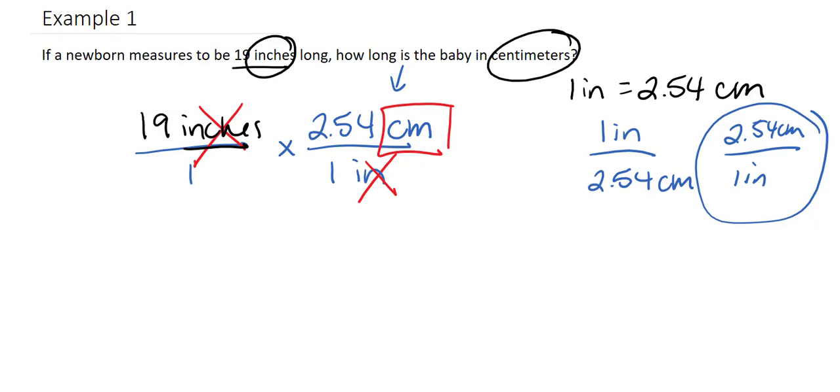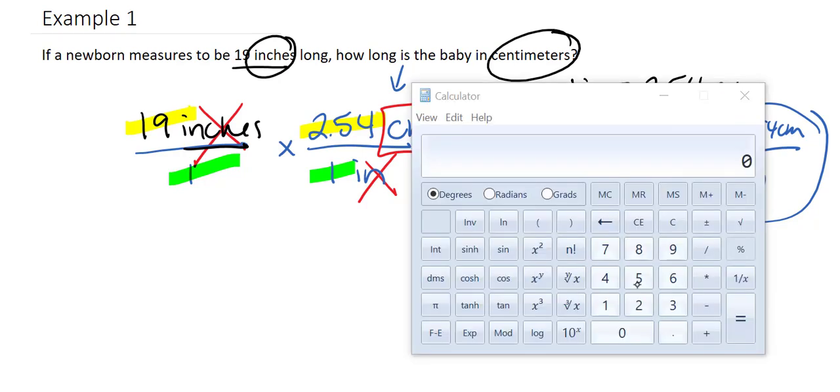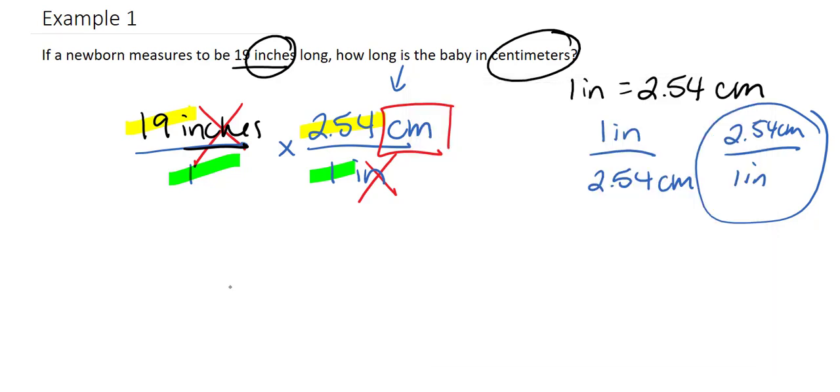And what we do is we just multiply it like it's a fraction. We multiply what's on the top, then we multiply what's on the bottom, which is just over 1. So it's just going to become whatever's on the top. So 19 times 2.54. Let's get our calculators out. And we get 48.26.